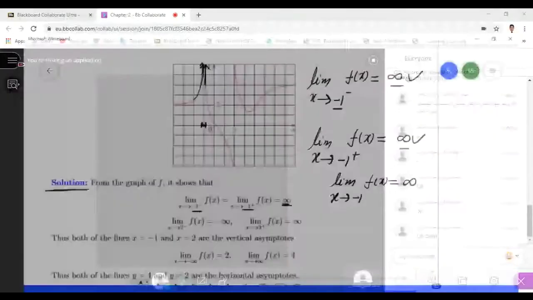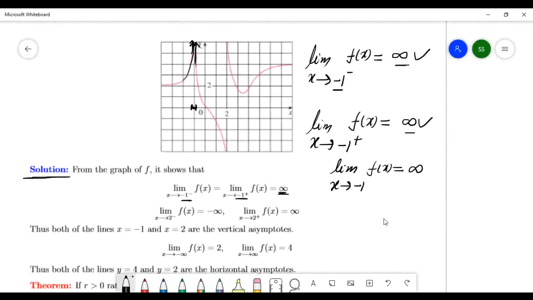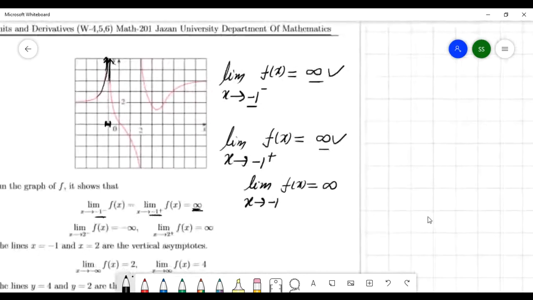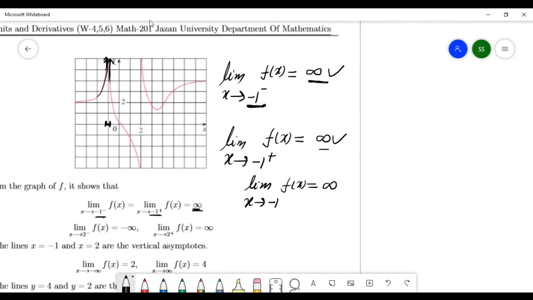Okay? Now come to this point. Just remember, I told you, whenever x goes to a number and the function goes to infinity or minus infinity, then this number is called a vertical asymptote.